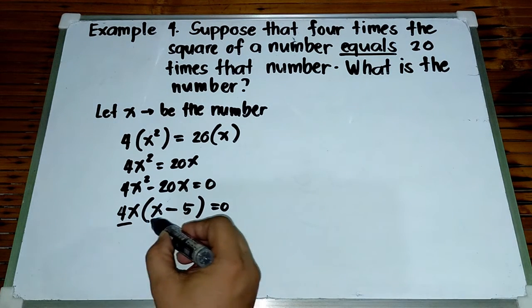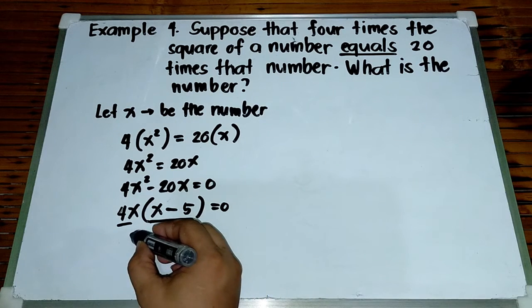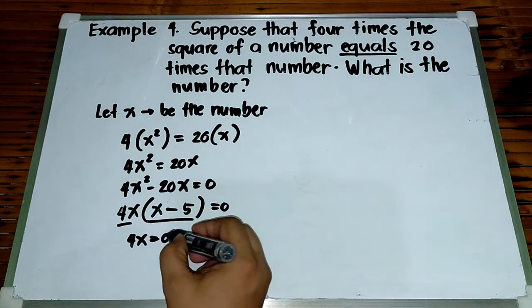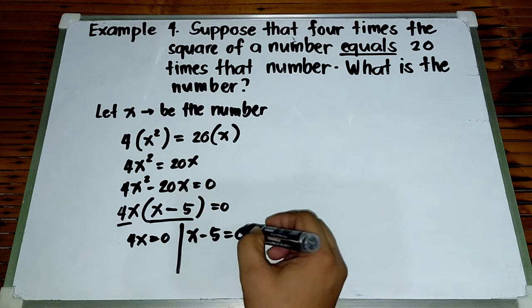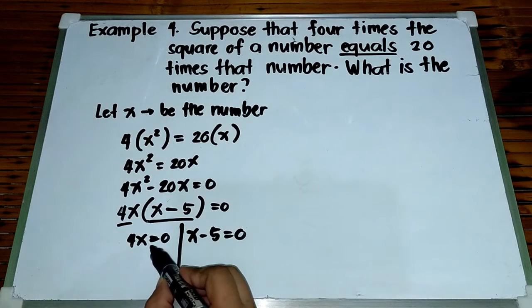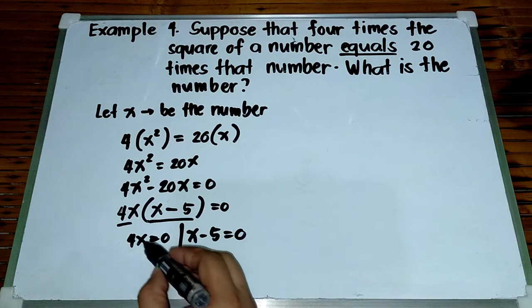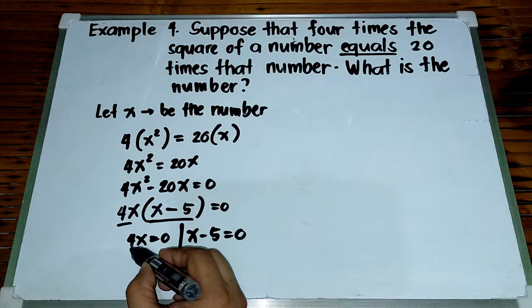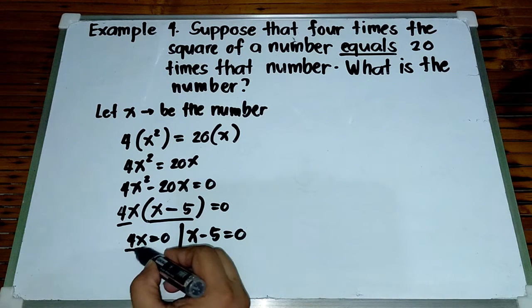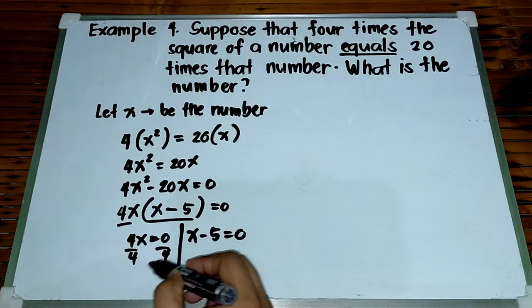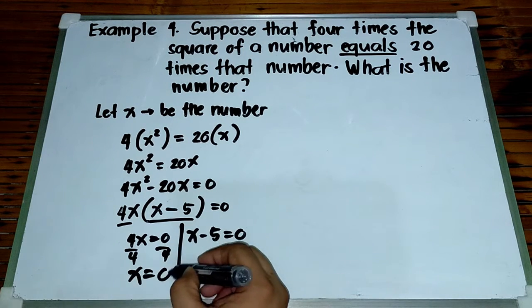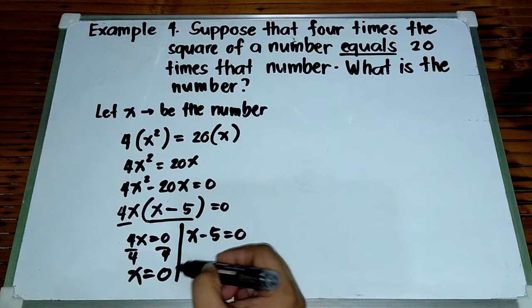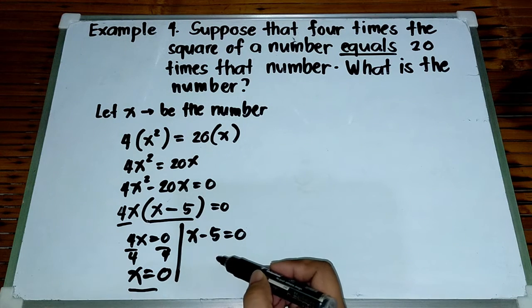So, yung dalawang factors na yan, equate natin sa 0, 4x is equal to 0. Yung isa naman, x minus 5 is equal to 0. So, kapag sinolve natin yung value ng x dito sa 4x is equal to 0, pwedeng mag-divide both sides of the equation by 4. So, x now is equal to 0. Yan. So, 0 divided by 4 is 0. So, nakuha na natin isang value ng x, which is 0.